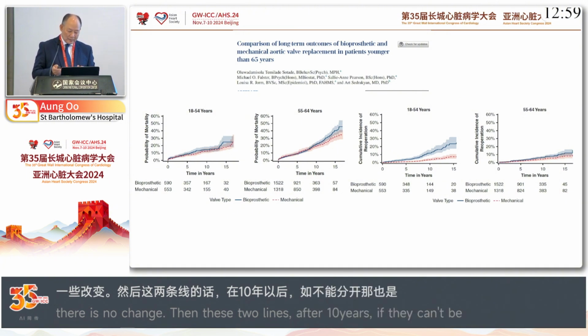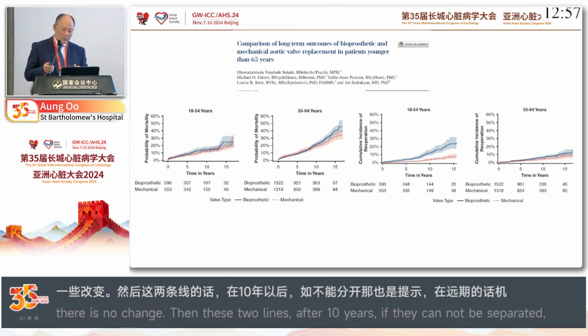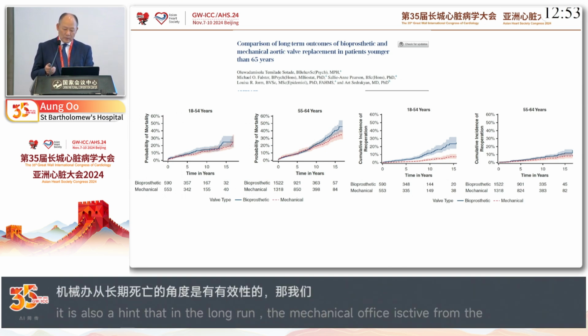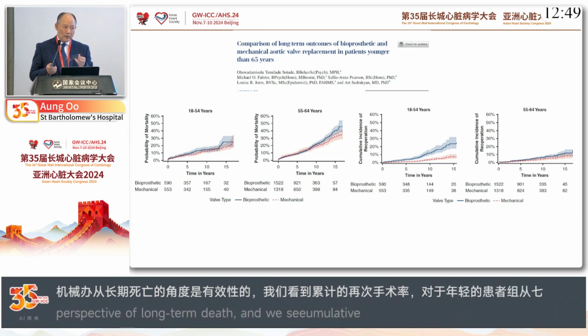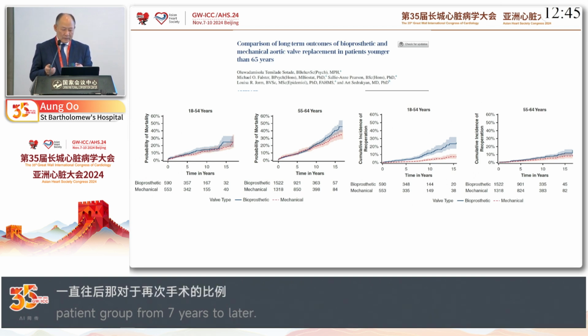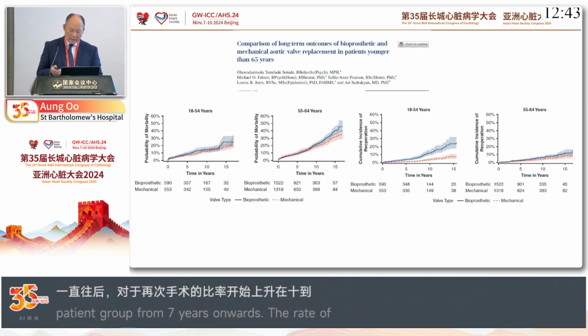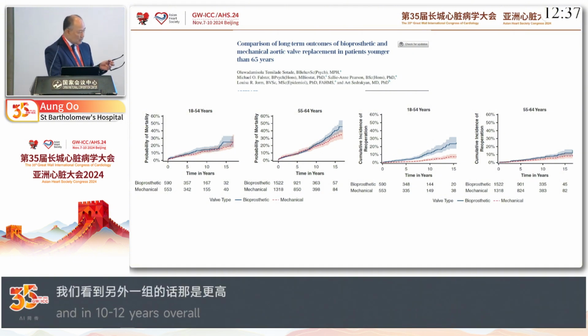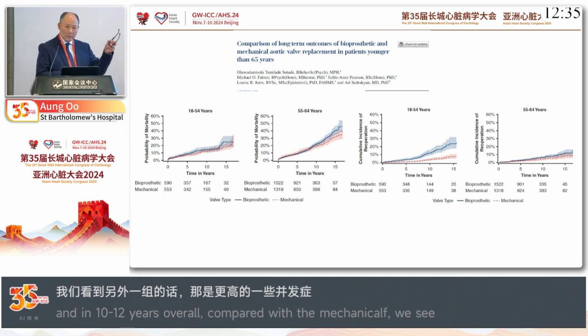And then if you look at the cumulative reoperation rate, obviously for the younger patient group, from 7 years onwards, they start to rise in reoperation rate. Beyond 10 to 12 years, reoperation rate is higher compared to the mechanical valve. But 55 to 64 years, that's where the importance is. We can see that there's not a lot of split between the two lines.